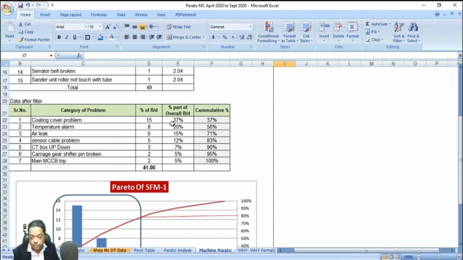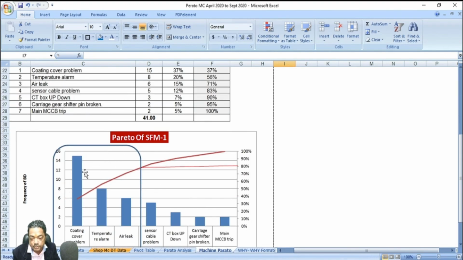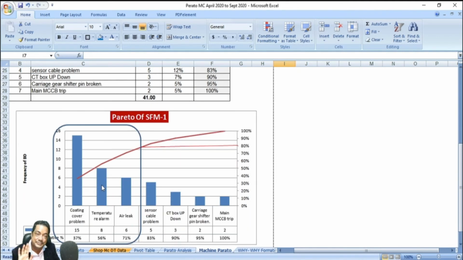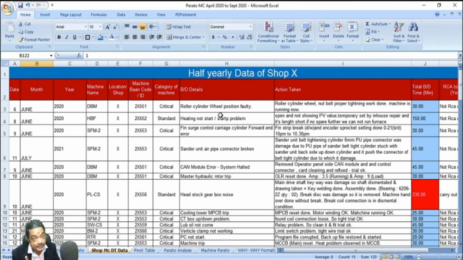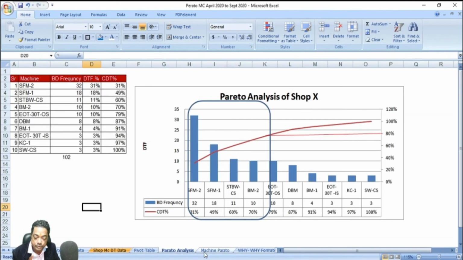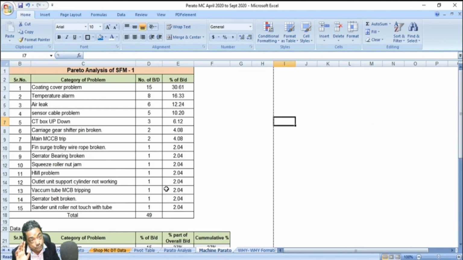Again, apply a filter here, do a Pareto of those problems, find out which are the 20% problems creating 80% of the downtime of that machine, and take action. So that is very important. Keep recording and describe your breakdown very clearly during recording itself, so that at a later stage when you are analyzing, you are able to figure out what the category of the problem was. Because a chronic problem is not very distinct, you have to categorize that problem into some category and then take action on those categories.